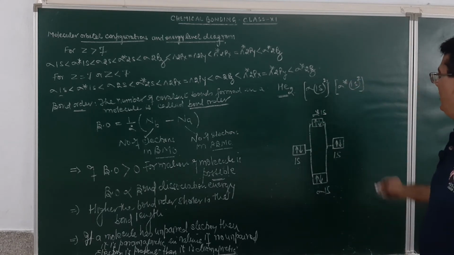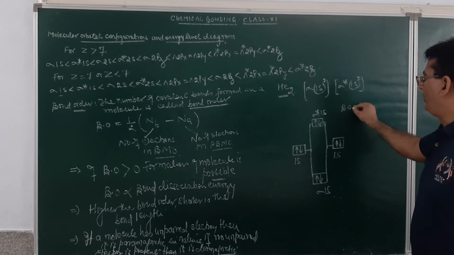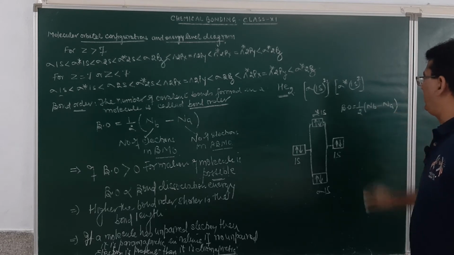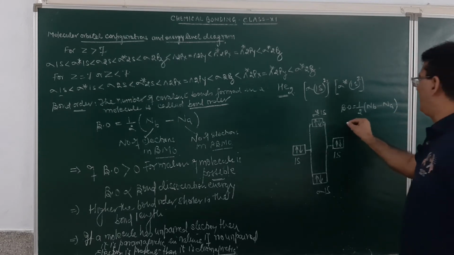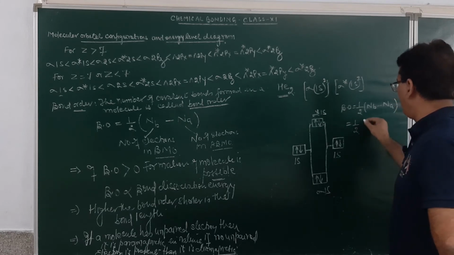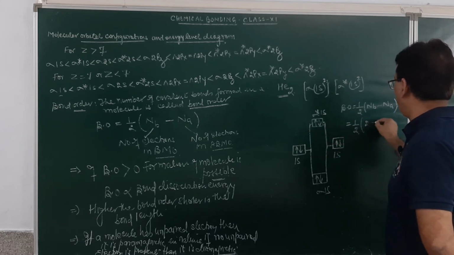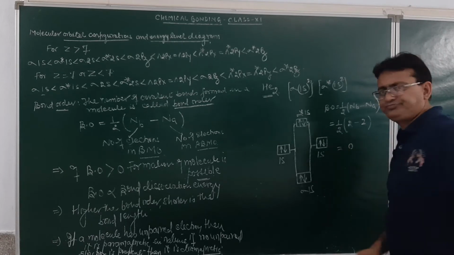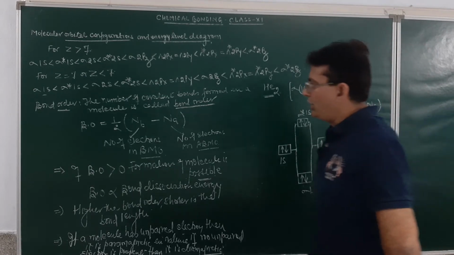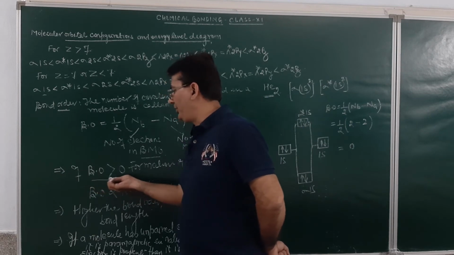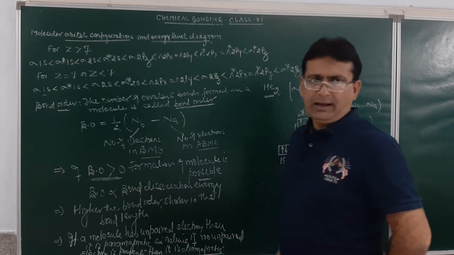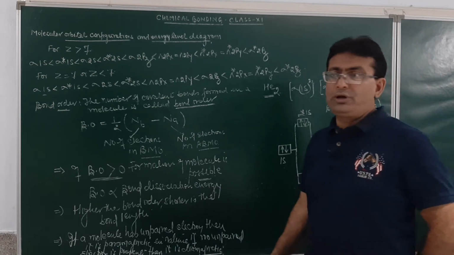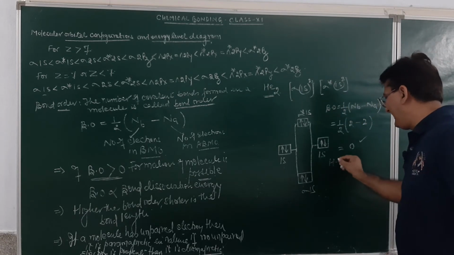Am I clear? Now, if I find out the bond order, it will be equal to half into the number of electrons in bonding minus the number of electrons in anti-bonding molecular orbitals. How many electrons in the bonding molecular orbital? 2. How many electrons in the anti-bonding molecular orbital? 2. What will be the value coming over here? It will come to be equal to 0. I have already told you, for a molecule to exist, the bond order value should be greater than 0. Am I clear? So, here the bond order comes to be 0, which is not greater than 0. So, the helium molecule does not exist.